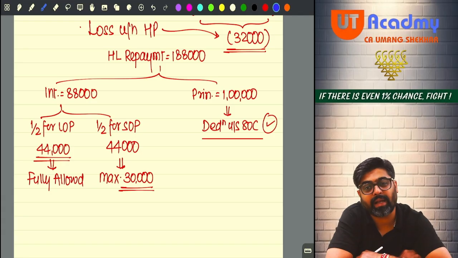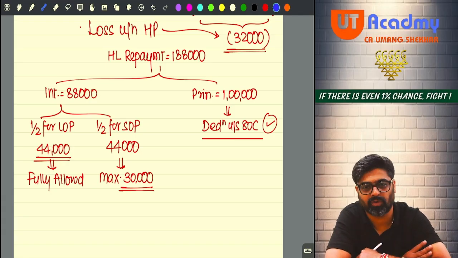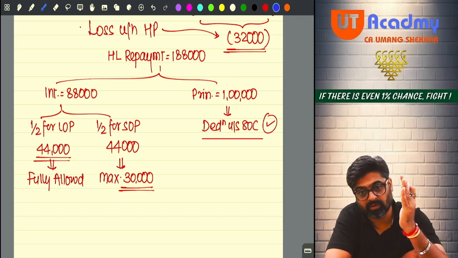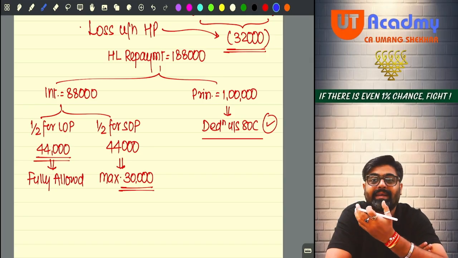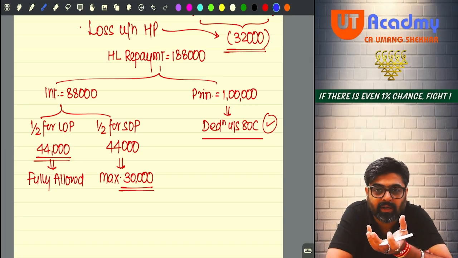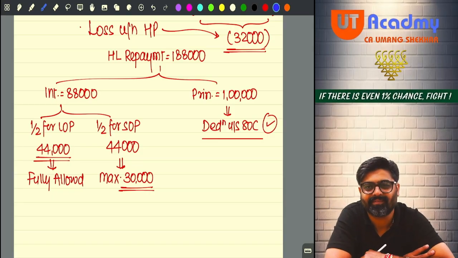Because have you shown your entire property under the house property head? No, only half the property you have shown. So for the half property which you have shown under the head house property, the principal amount relating to that, only 50,000, you would have claimed under 80C.